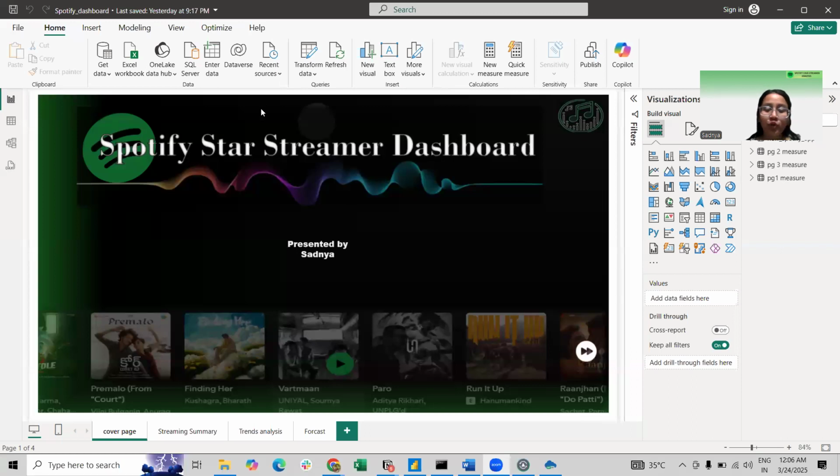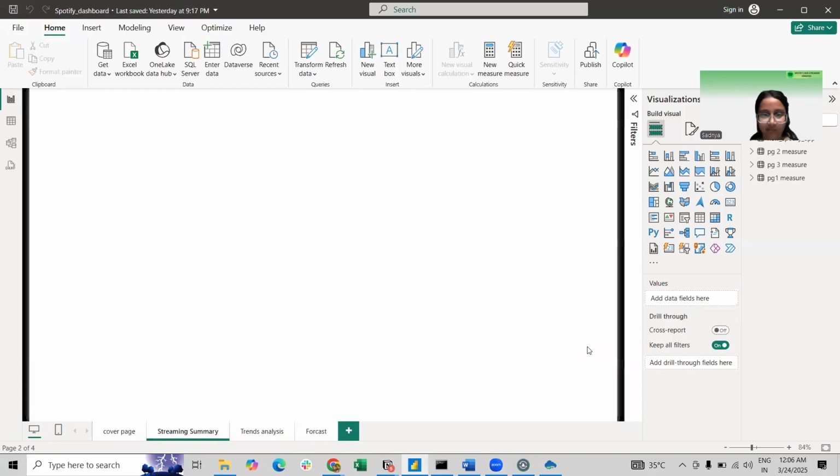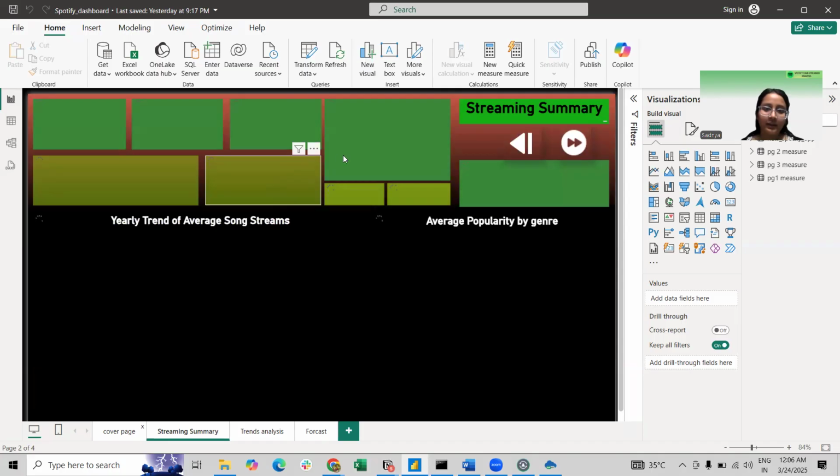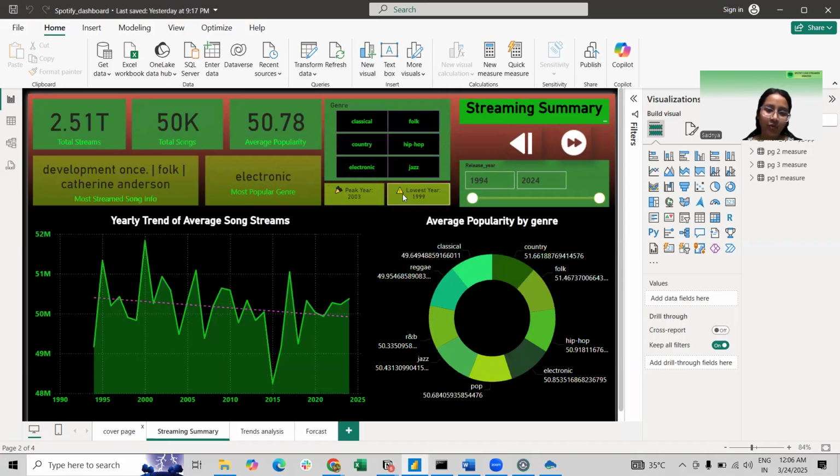So here, let's move toward the Power BI presentation and the Power BI dashboard for the same data set that I have used. This is the first cover page. Let's move toward the next page. So here, this dashboard is telling us the streaming summary for the songs and all.